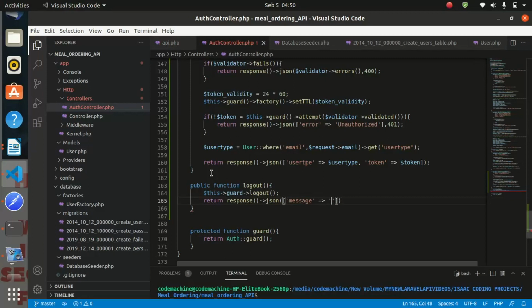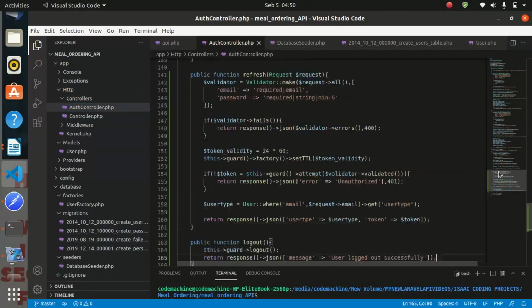And we shall say user logged out successfully. We must go ahead and terminate this. So now all our endpoints are over. So let us go ahead and test them.